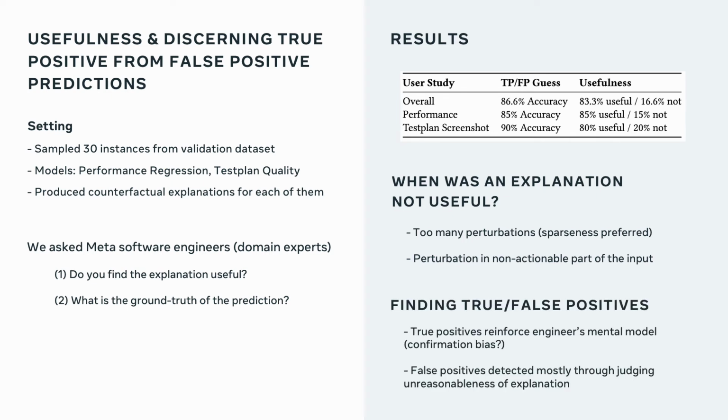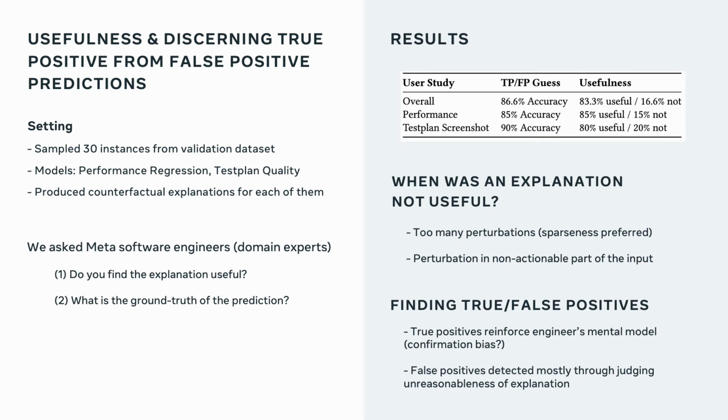Number two, I want to reiterate how people were able to tell true from false positives, based on our qualitative analysis of the responses by developers. The true positive detections reinforced the engineer's mental model, meaning that if developers were able to identify the prediction as a true positive through the explanation, it was because they had built the mental model a priori and thought, oh yeah, this is maybe what made the prediction turn out this way.